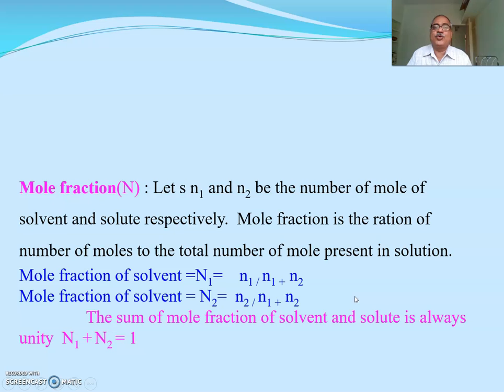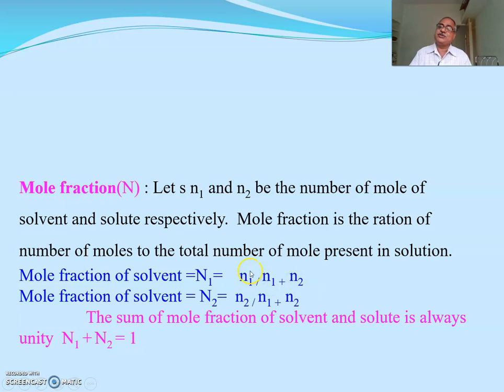Then next is the mole fraction. Suppose N1 and N2 are the mole fractions of solvent and solute. Generally 1 is considered for solvent and 2 for solute. Mole fraction is the ratio of the number of moles of solute, or of solvent, present in solution to the total number of moles present in solution. Then the mole fraction of solvent is denoted by capital N1 equal to small n1 upon n1 plus n2.